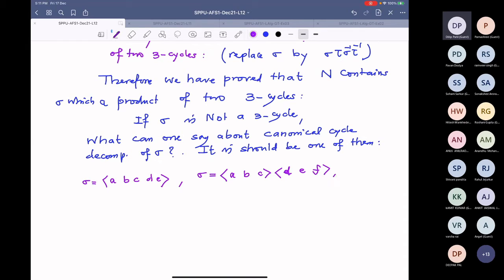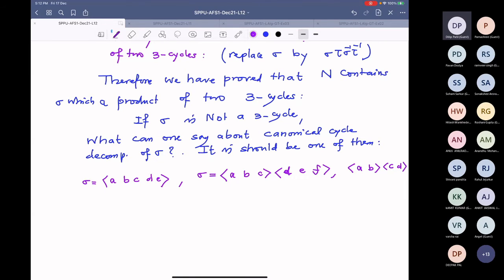And the third possibility is that it is a product of 2 transpositions. These are the only possibilities. Maybe I have said something wrongly here. I know sigma is even. So the transpositions, if at all they come, will come in pairs because you need evenness. 3 cycles are one possibility, or 5 cycles.